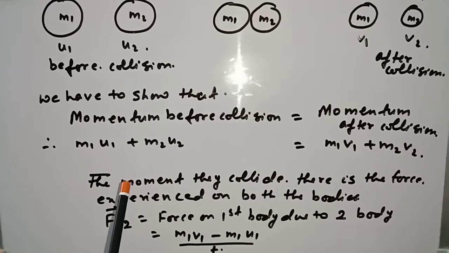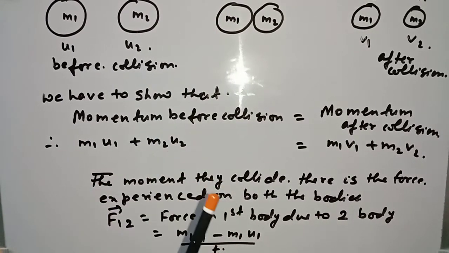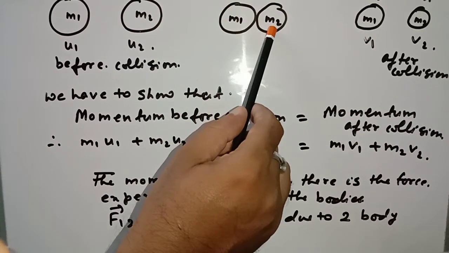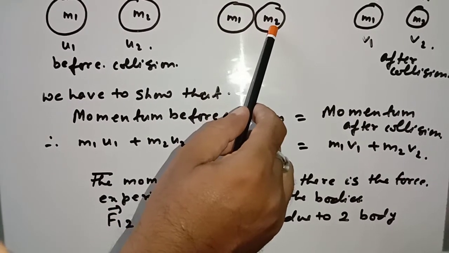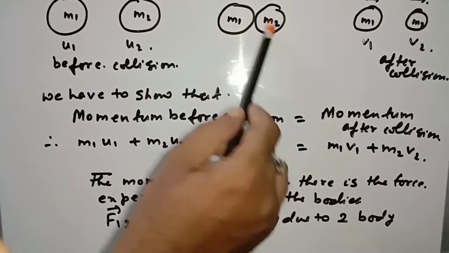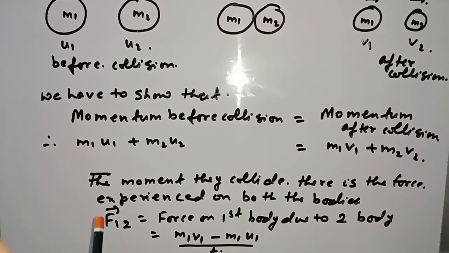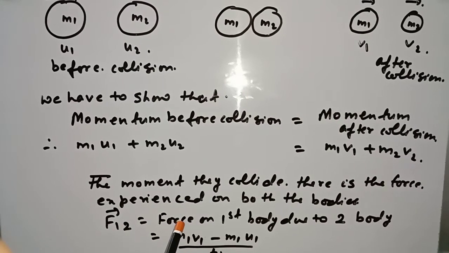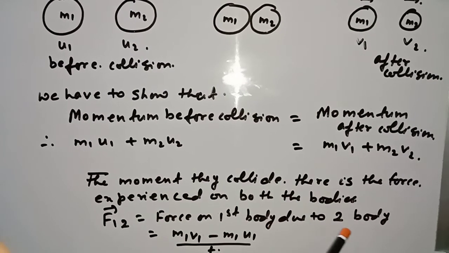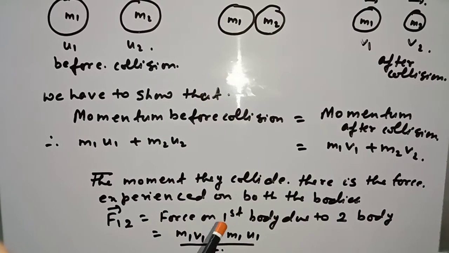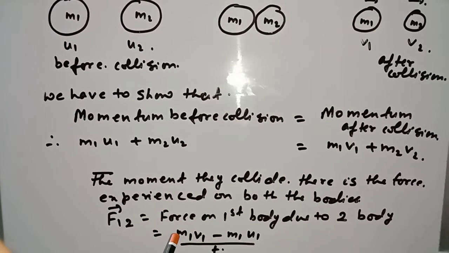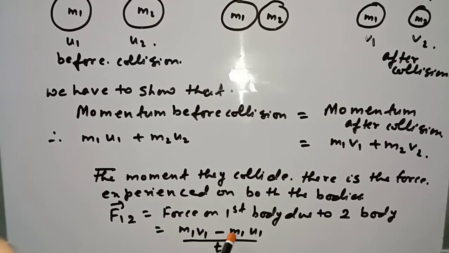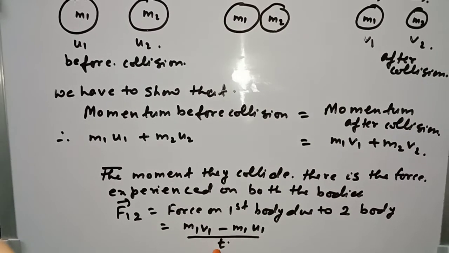Now the moment they collide, force is experienced. The first body experiences a force due to the second body, and the second body experiences a force due to the first body. So F12 is the force on the first body due to the second body, that is the change in momentum of the first body, (m1 v1 minus m1 u1) by t.